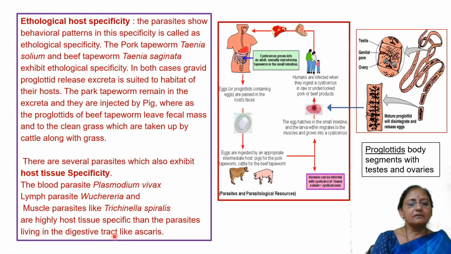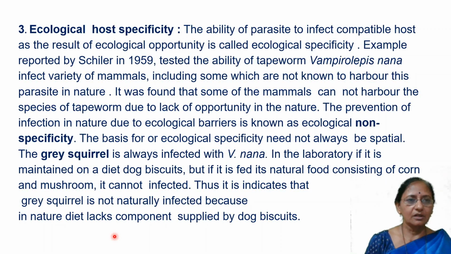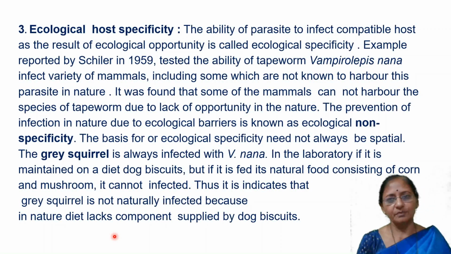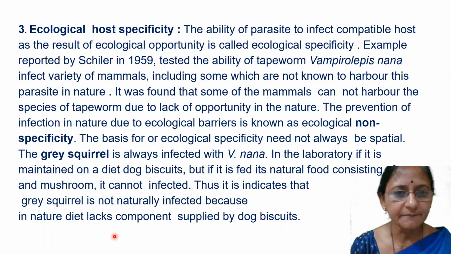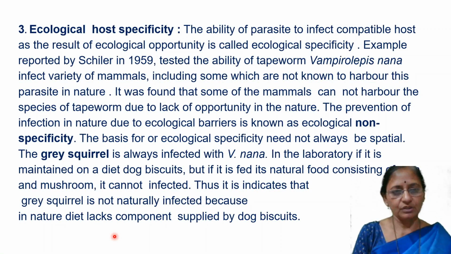This next one, ecological specificity, is the third type of host specificity. The three main specificities are structural or morphological specificity, physiological specificity, and ecological specificity. Ecological specificity also becomes non-ecological specificity when opportunity is not available, when ecological barriers prevent reaching the host.